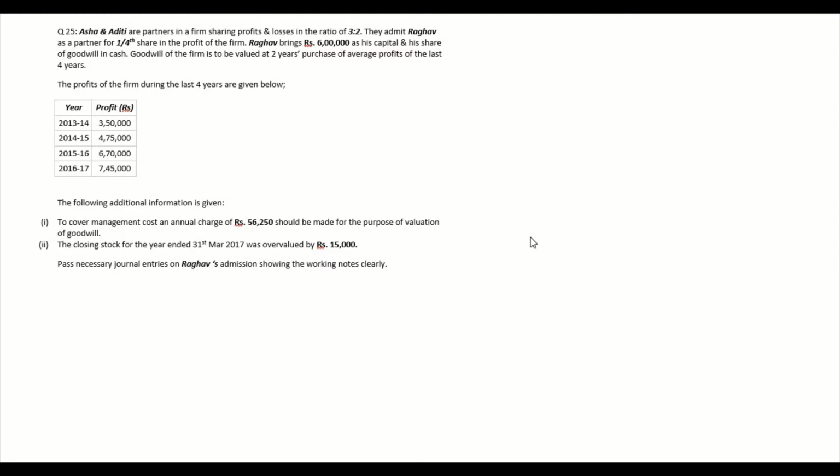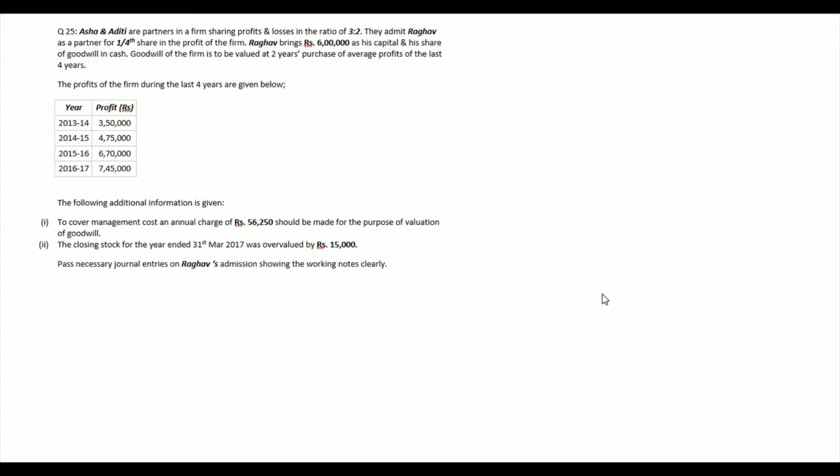The profits of the firm during last 4 years are given below. The following additional information is also given. To cover management cost, an annual charge of rupees 56,250 should be made for the purpose of valuation of goodwill. The closing stock for the year ended 31st March 2017 was overvalued by 15,000. Pass necessary journal entries on Raghav's admission showing the working notes clearly.